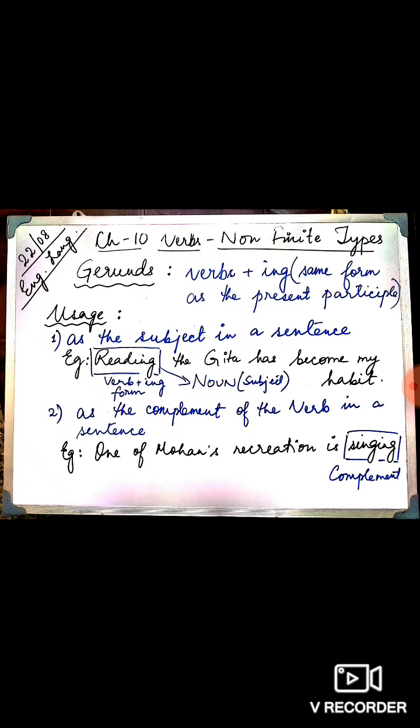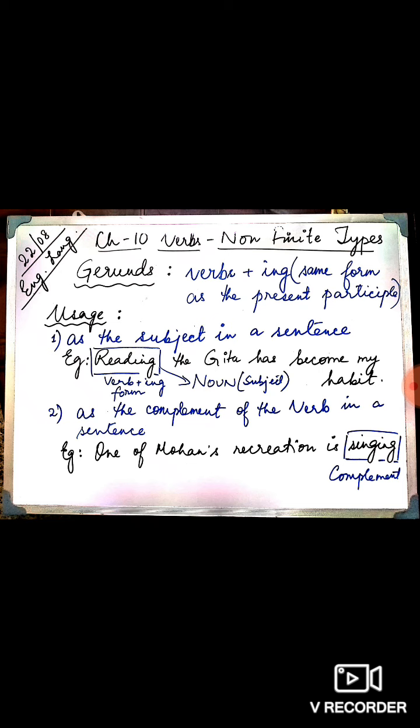Now consider this sentence again. One of Mohan's recreation is singing. Singing is a complement here. If we omit singing, one of Mohan's recreation is. Does that sentence make sense? No. The sentence remains incomplete in its meaning if the complement is omitted.